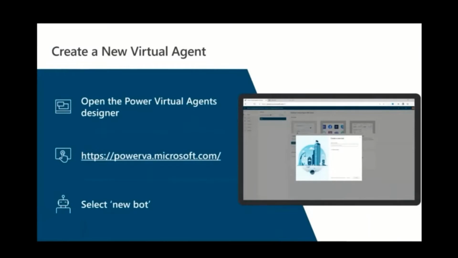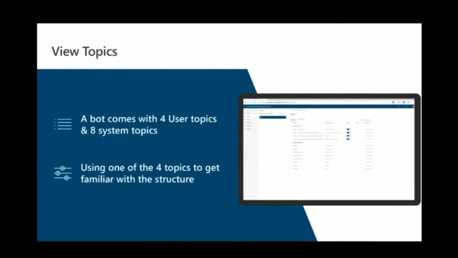So let's just see how we are going to create a new virtual agent. When we navigate to powerva.microsoft.com, sign in, click on select a new bot, create a new bot, give your bot a name, and there you go. You have created a new bot. Once you create a bot, you will see that you have 4 user topics and 8 system topics which come with it.